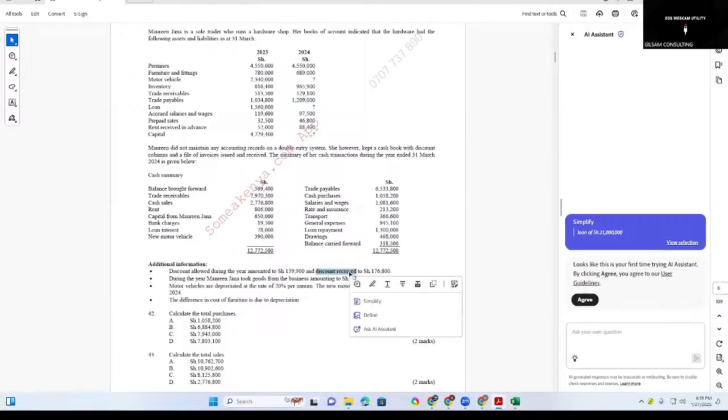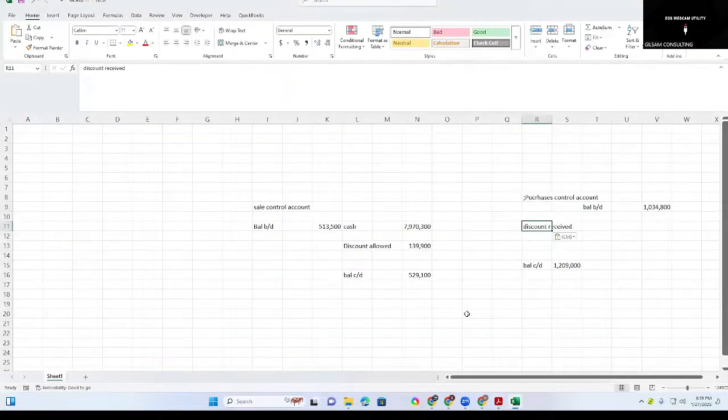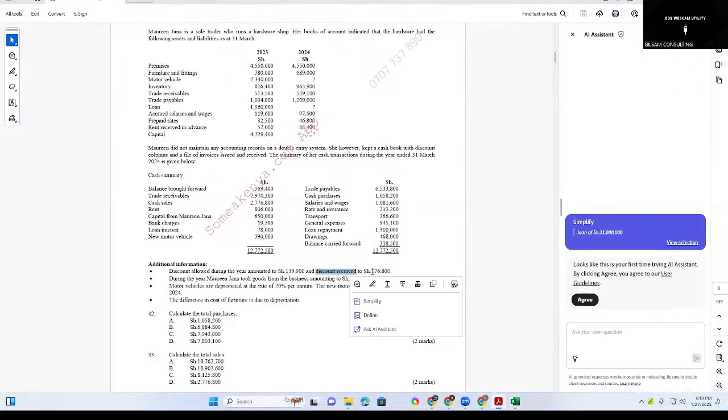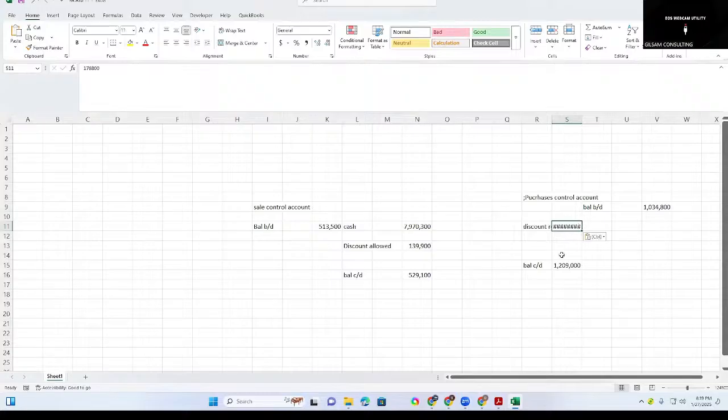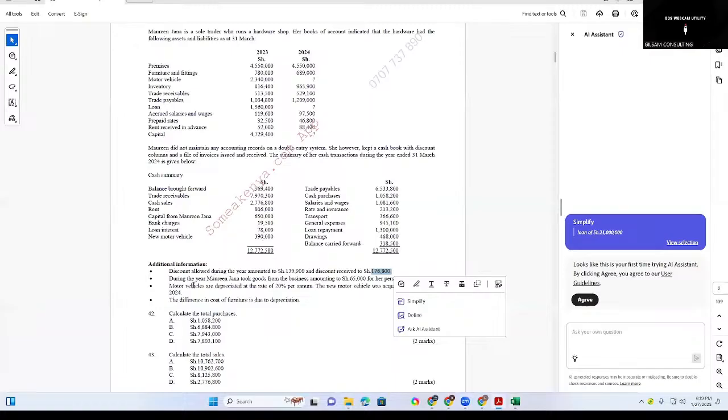This one we will debit our discount received here of how much? 17. Put here.